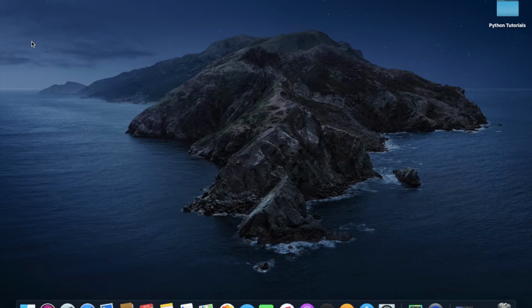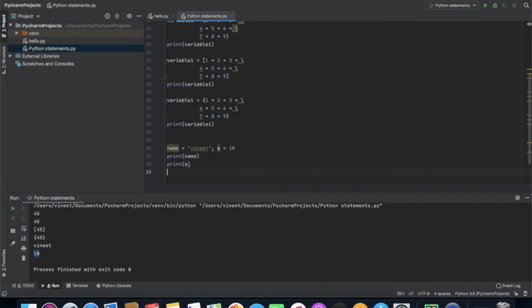So today we will be discussing what is Python indentation and what is a Python comment. First we are going to start with what Python indentation is and how we can work with it in Python 3. So let's see. Now we will be discussing Python indentation. What is Python indentation?